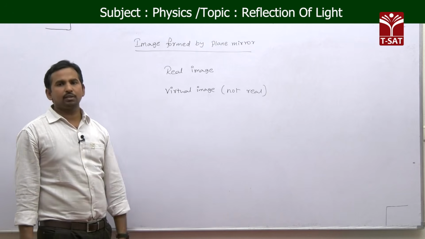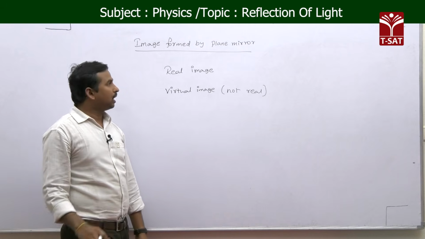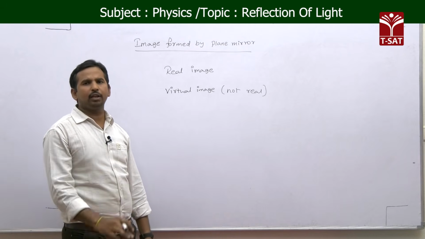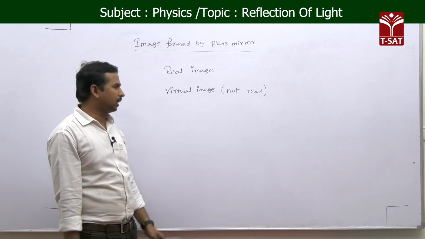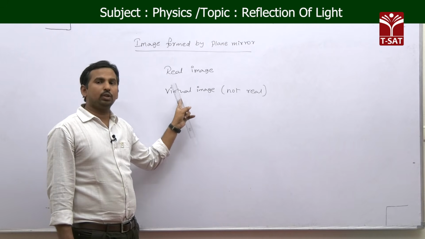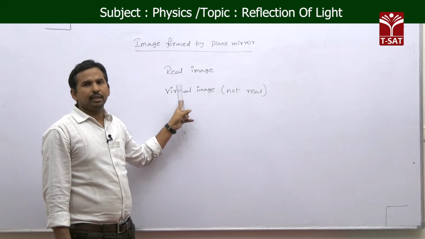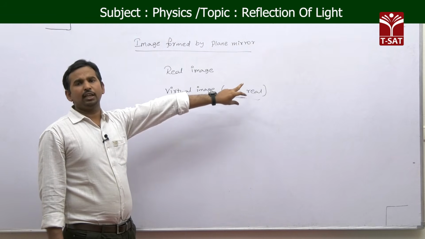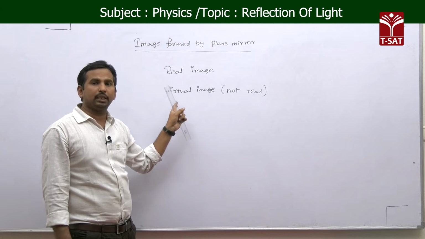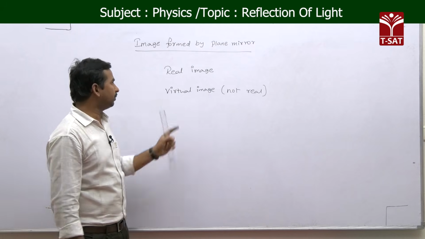A real image is formed when, after the reflection phenomenon is over, the light rays really meet at a point. Whereas a virtual image is when the light rays after reflection do not actually meet at a point, but appear to meet at a point. That we call a virtual image. Again, a very important one.